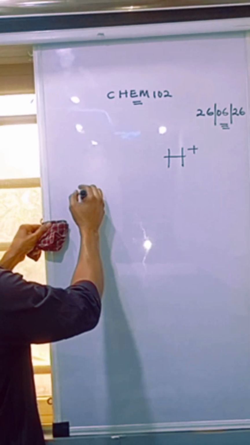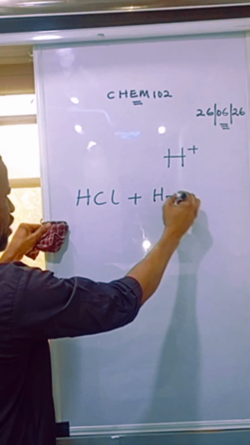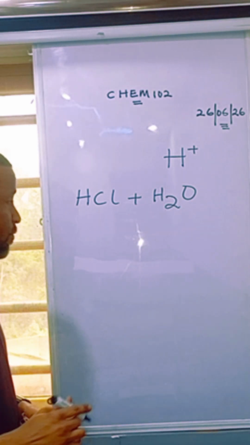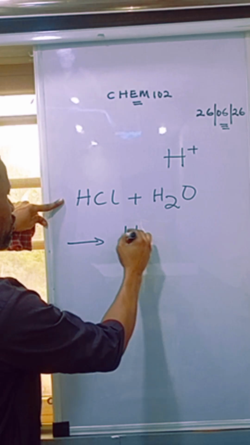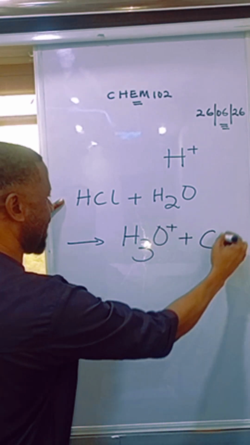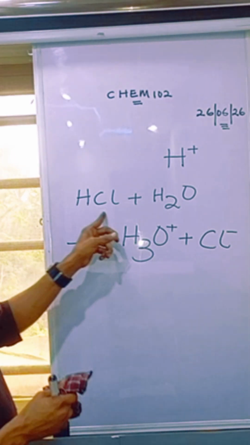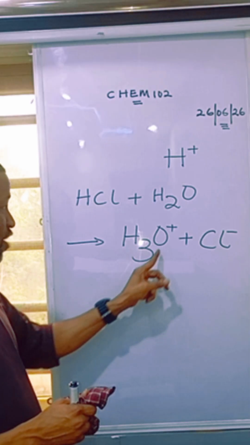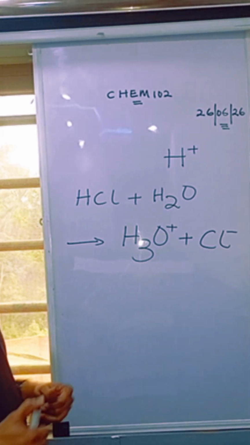Now, if I react HCl with water, let's see what we are going to produce. HCl is reacting with H2O. What did I produce? H3O plus, the hydronium ion, plus chloride ion. What has happened?